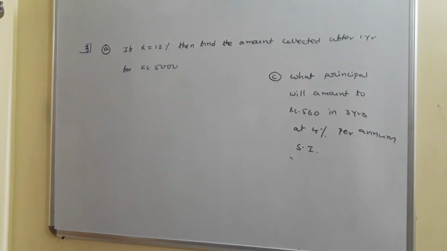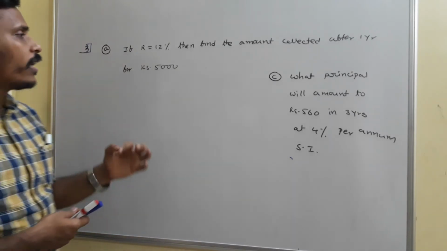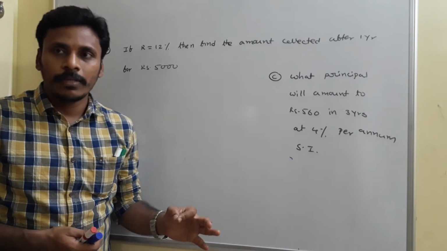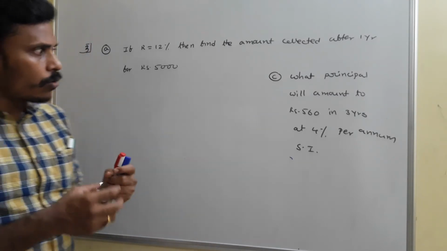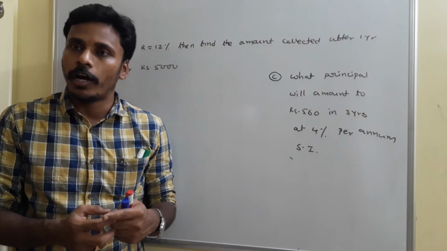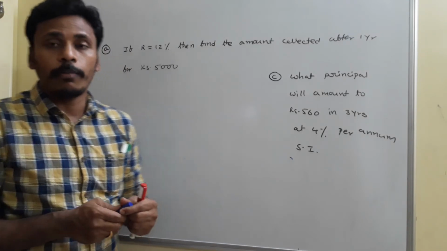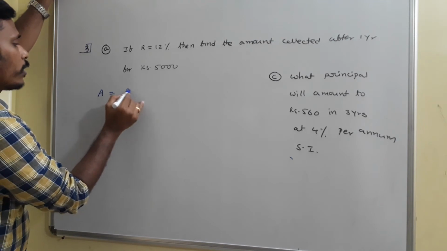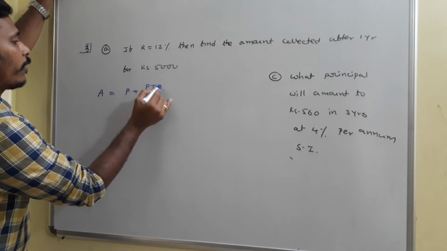They are asking us to find the amount collected after 1 year for 5,000 rupees. We have a formula for the amount. I will discuss how to find that amount both using the formula and without using the formula. The amount is equal to principal plus PTR by 100.